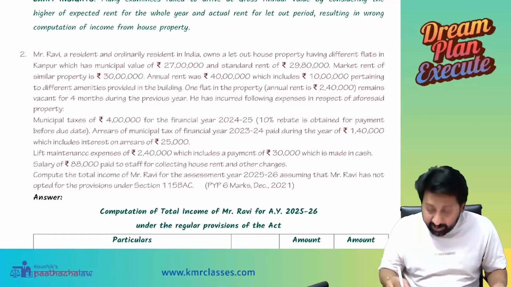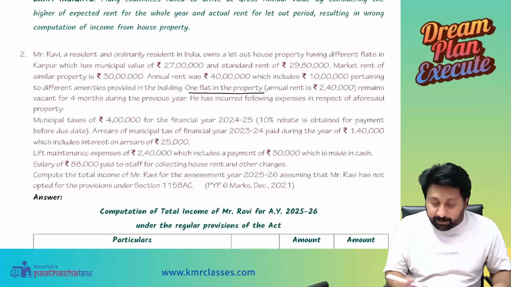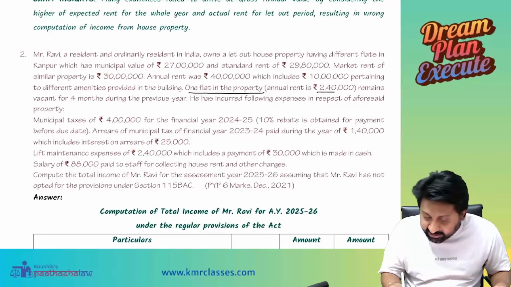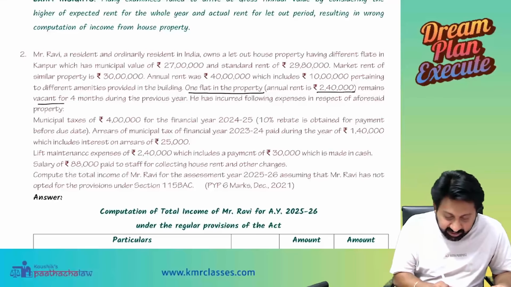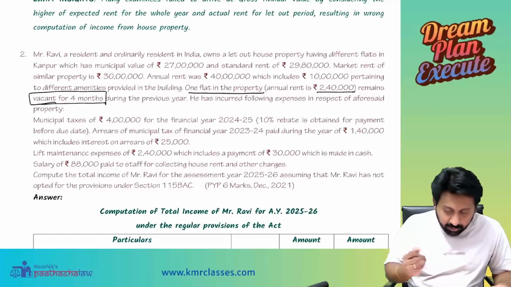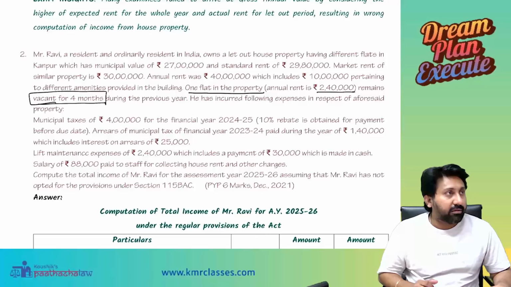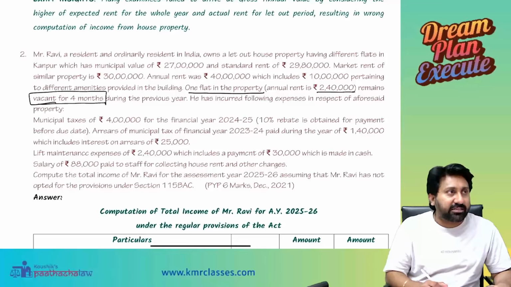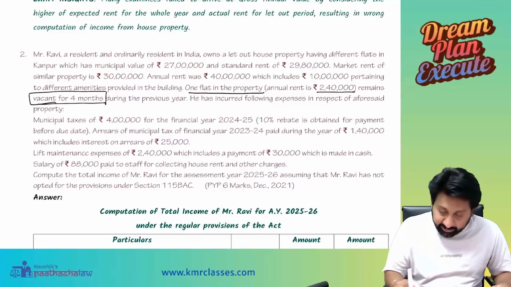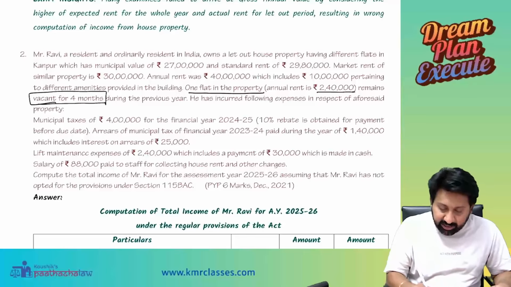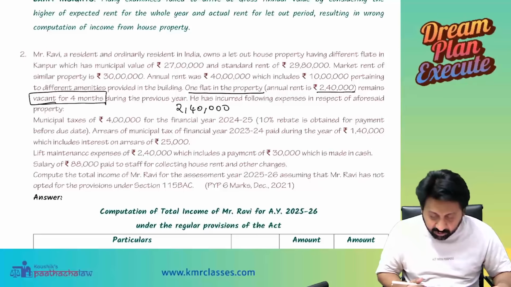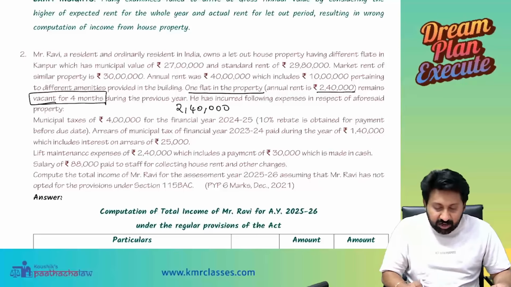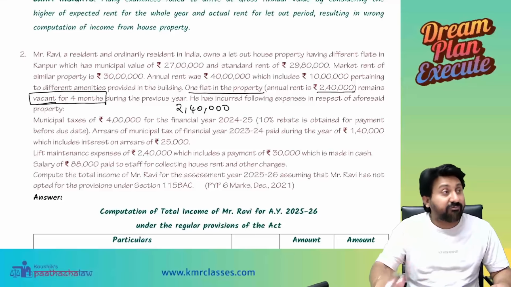What they said? One flat in the property, annual rent is 2,40,000, remains vacant for 4 months. So this 2,40,000 is vacant throughout the year only for 4 months.